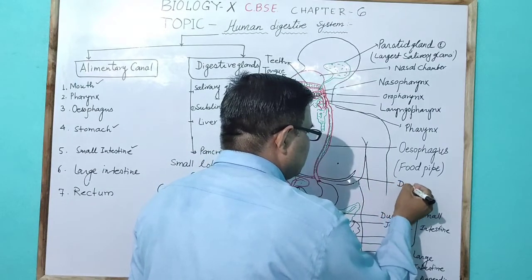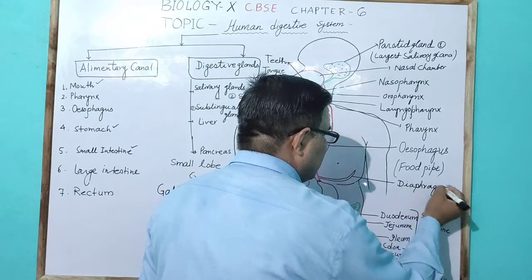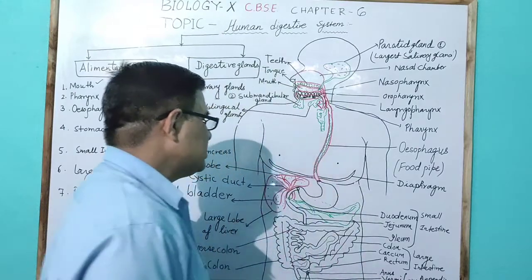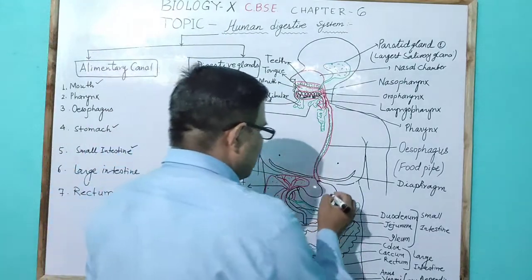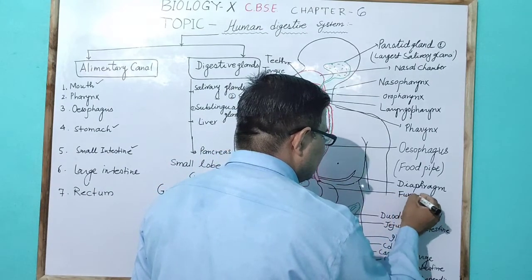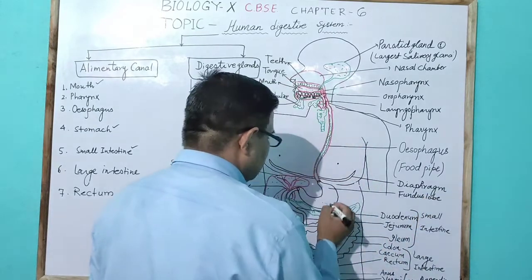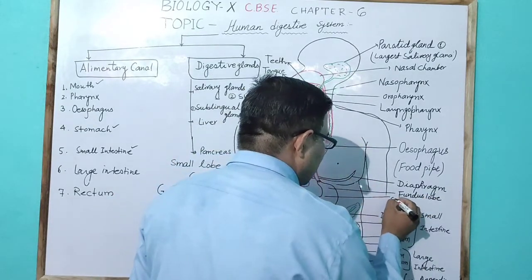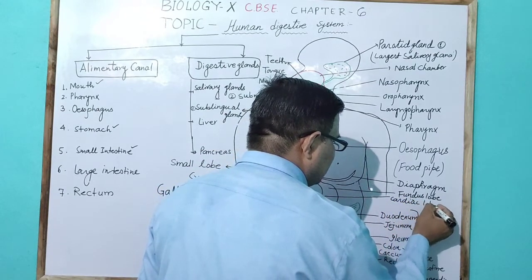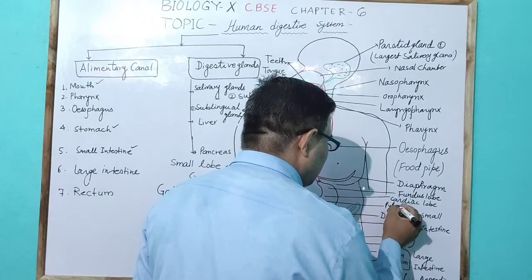This is the diaphragm, which is present below the lungs. Below the diaphragm, the part that starts is called the stomach. The stomach has three parts. The first part is called the fundus lobe, the second part is the cardiac lobe, and the third part is the pyloric lobe.